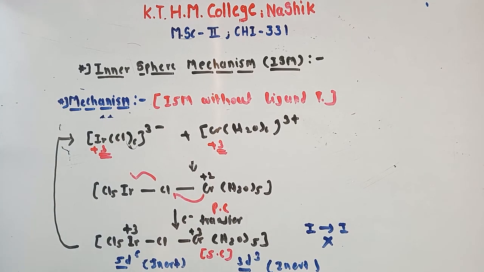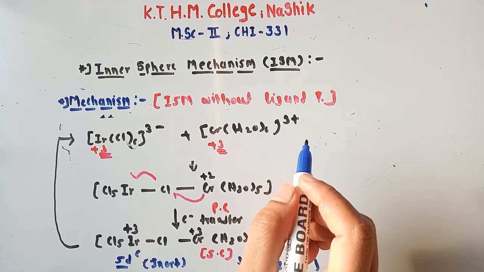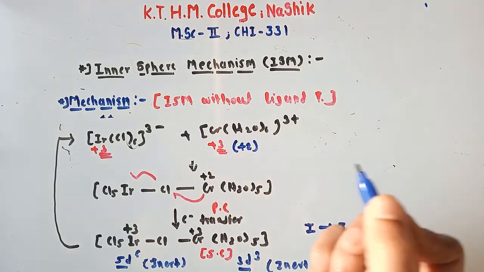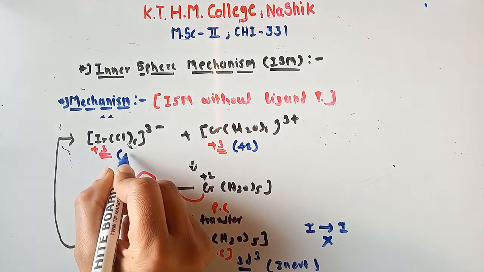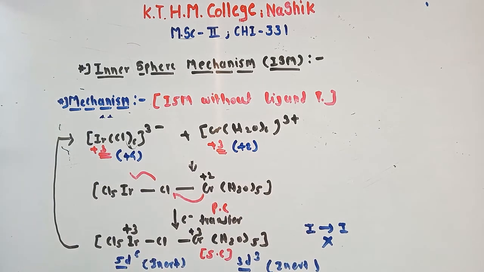Before the mechanism, the chromium complex carried +2 oxidation state and iridium was +4. So obviously here is an electron transfer reaction but without ligand transfer.